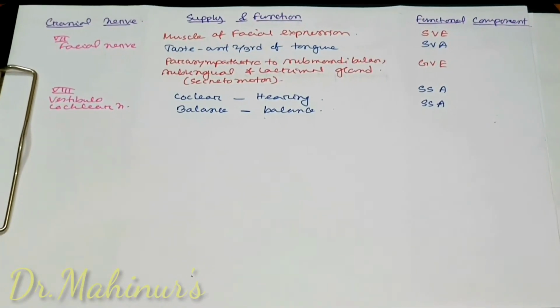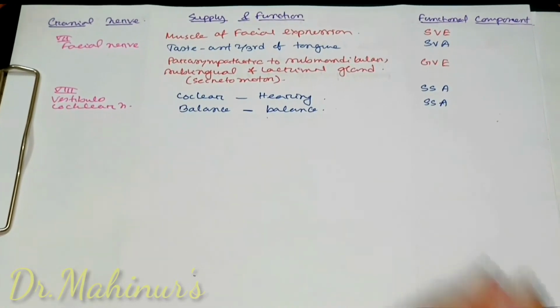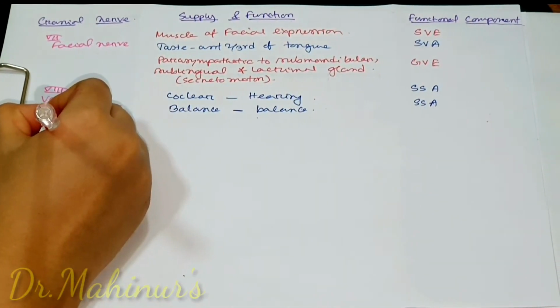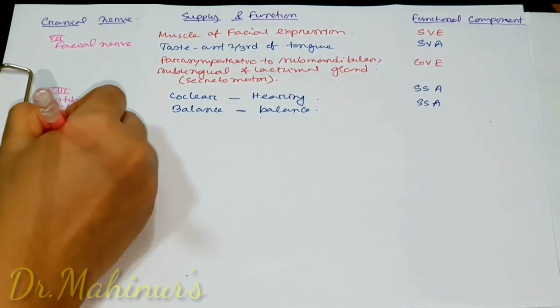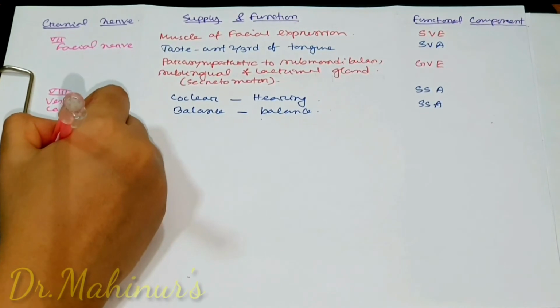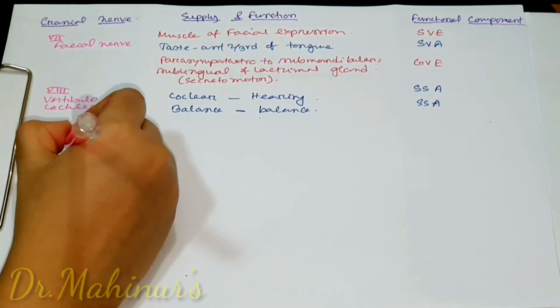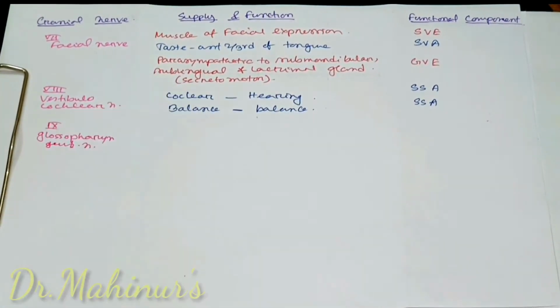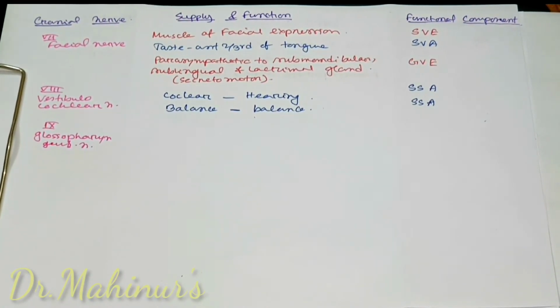Now number 9 cranial nerve, the glossopharyngeal nerve. The 9th cranial nerve is a mixed type of nerve. It has both motor supply and sensory supply. It gives motor supply to the stylopharyngeus muscle.